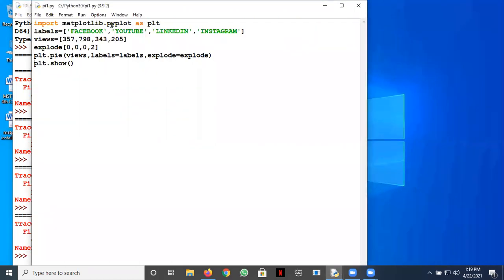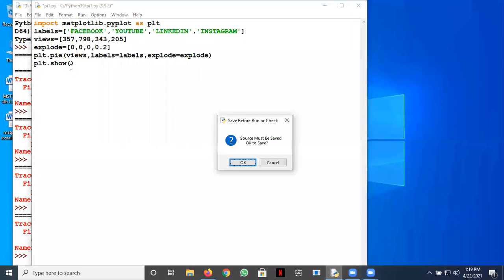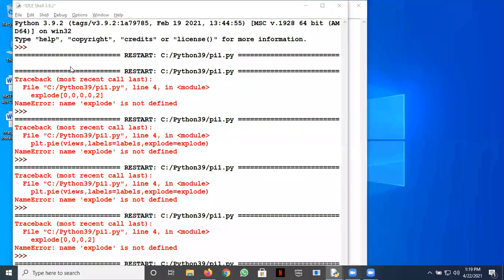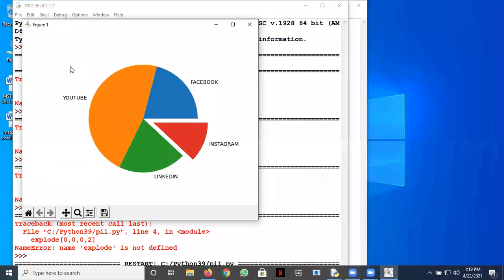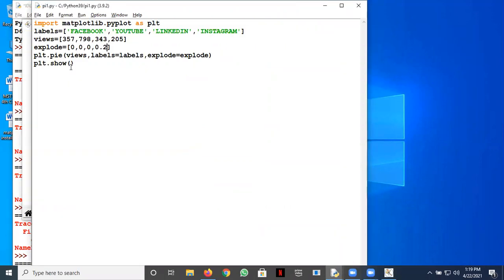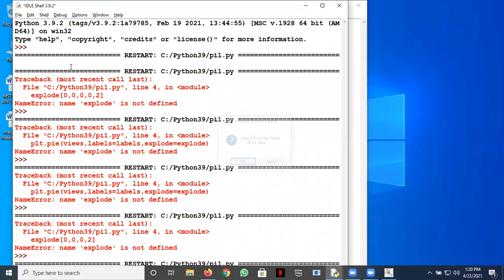Fine, it should work. Okay, let's go to the video. Or maybe Manpreet can suggest something. Yes, Manpreet. Sir, put an equals to. Equals to after explode? Okay, oh, it's a list. Right. And this too should be a small value. Yes, sir. Fine, it should work now. Yeah, so you can see the fourth wedge, we wanted to separate it. So that is done with the explode option. Let's check whether we can do more. I've not tried it, I'll try it now. So maybe a 0.4 sort of thing. Let's see if it works.